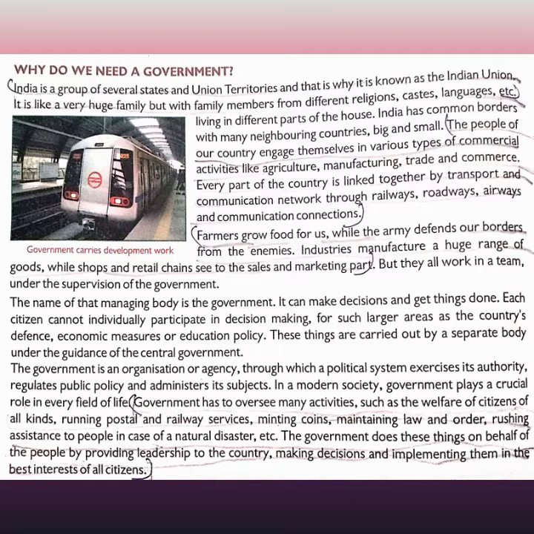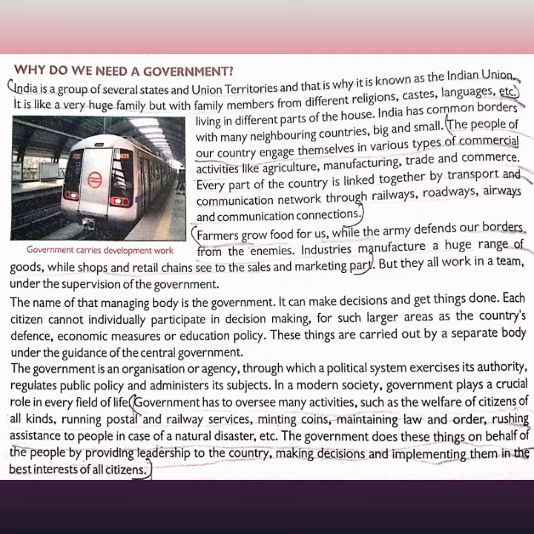So who will give? The government. So it has to work under the supervision of the government. The name of that managing body is the government. Those who manage all these things are known as the government. It makes decisions and gets things done. Each citizen cannot individually participate in decision making for large areas, such as economic measures or education policy. These things are carried out by a separate body under the guidance of the central government.